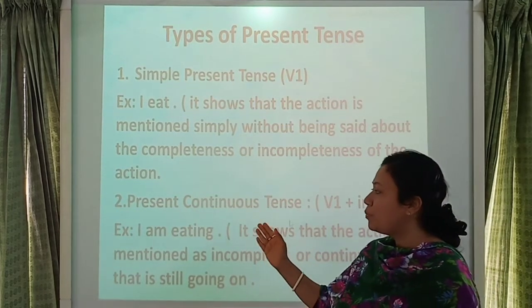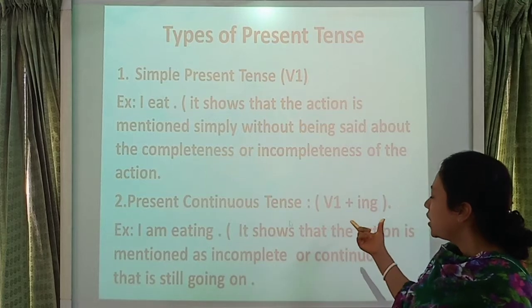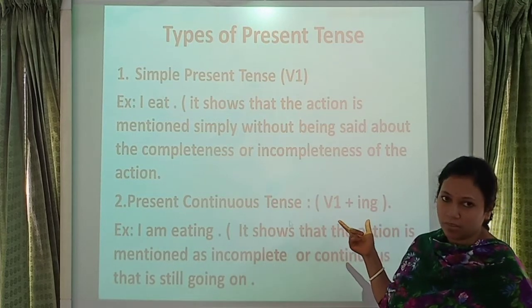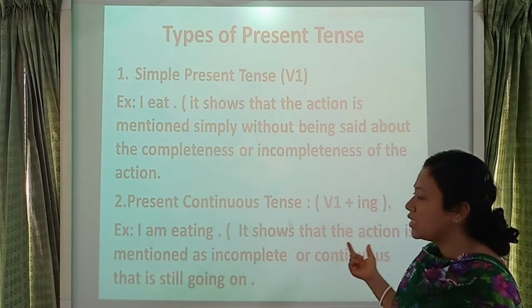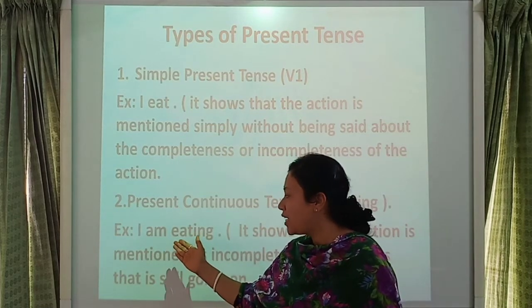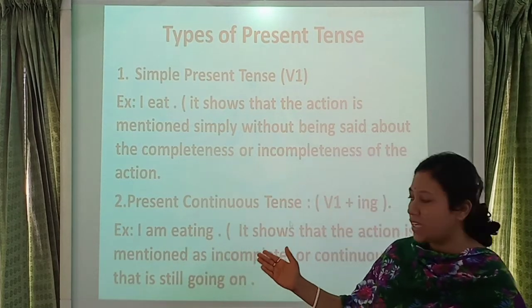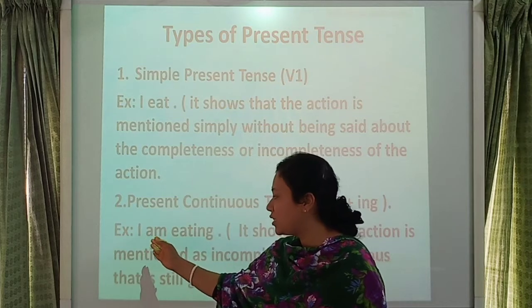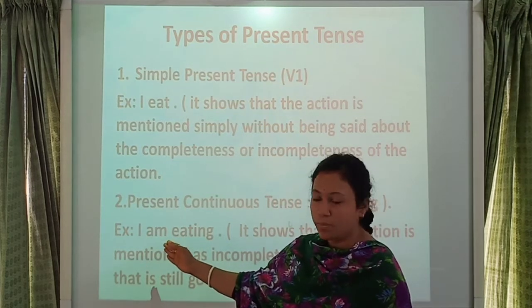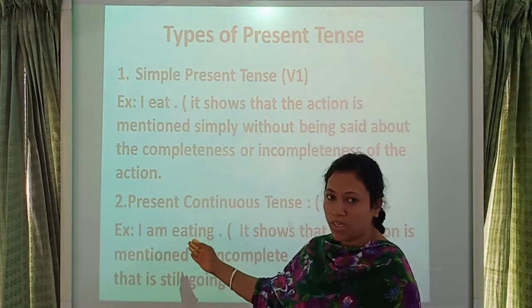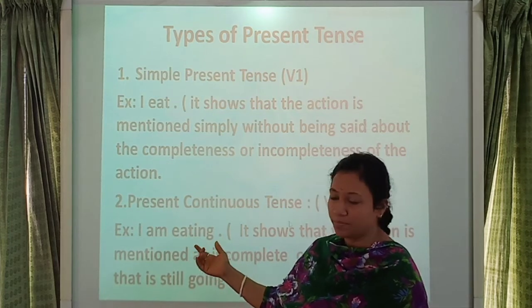Then number 2, present continuous tense. It means verb 1 plus ing. Here I give an example. I am eating. I is a subject, am is an auxiliary verb, and eating is verb 1 plus ing.